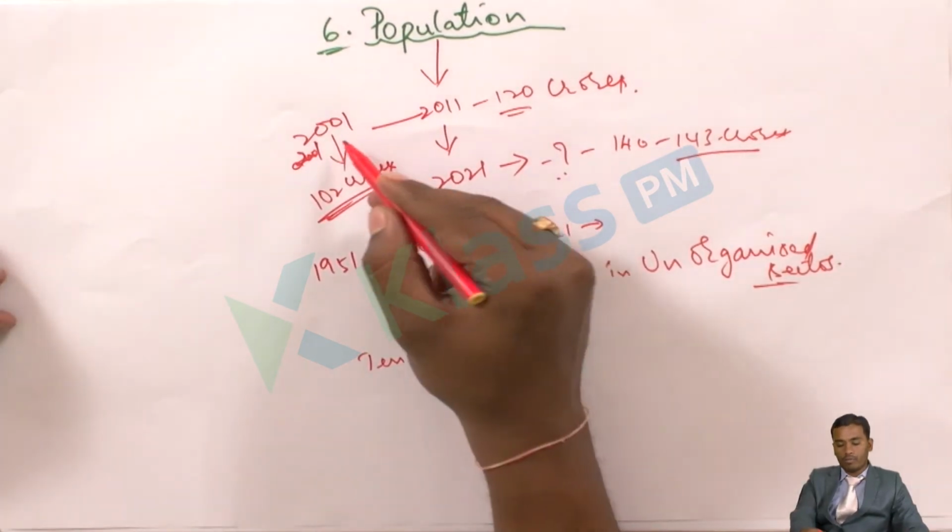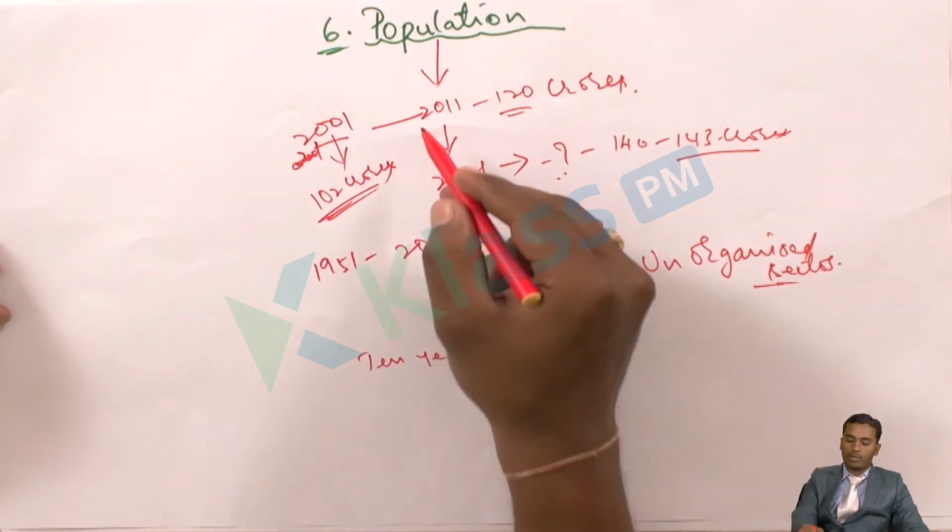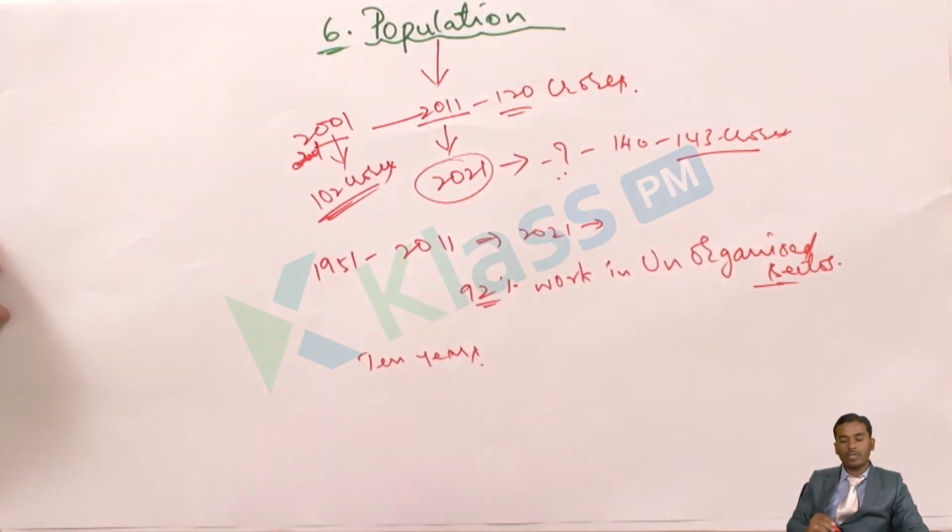Already I have studied here. In the year 2001, the census was taken, again in 2011, and again now we will be having it in 2021. So after every 10 years, the population census will be calculated. How will it be calculated?